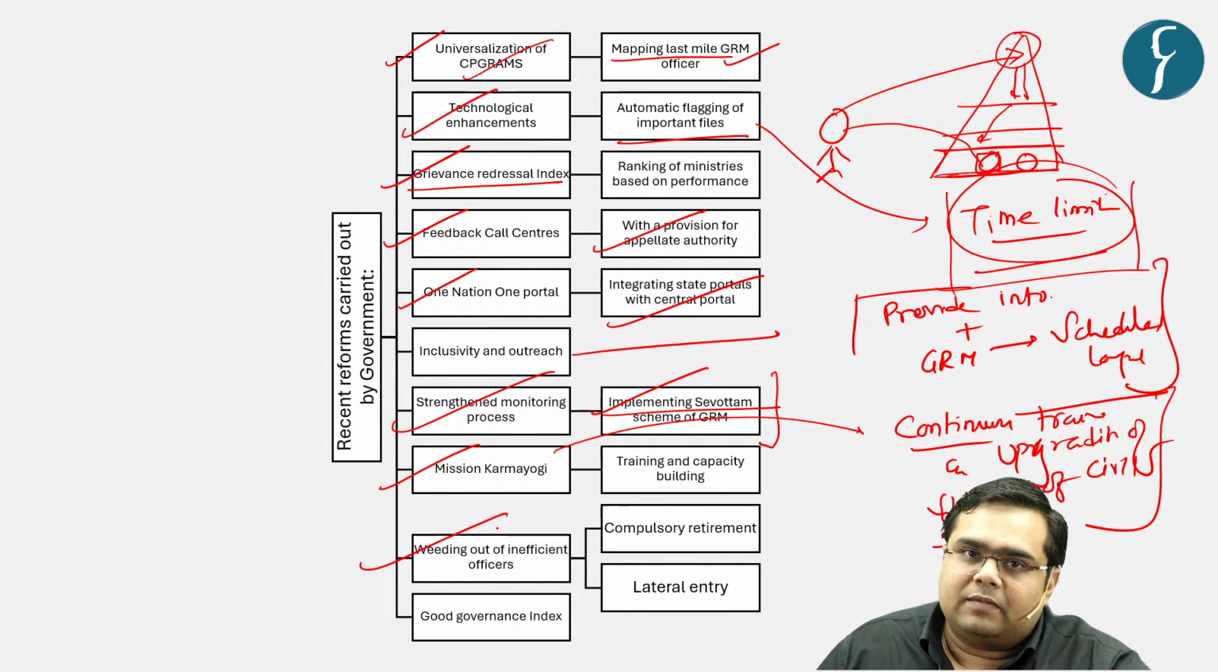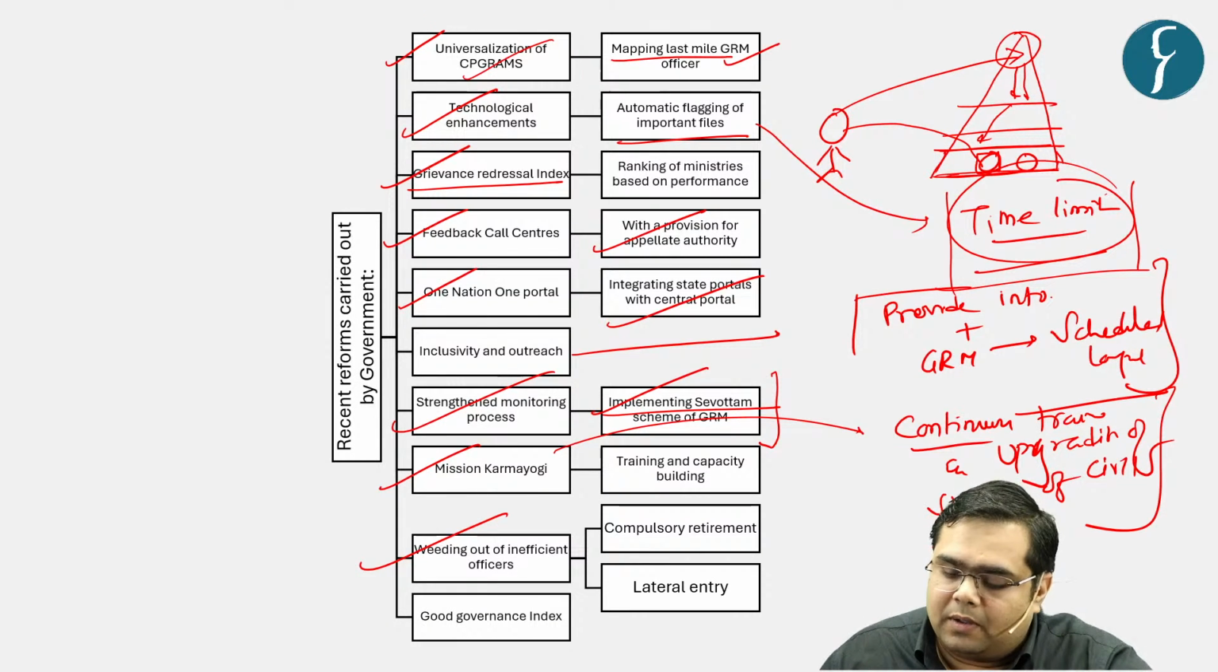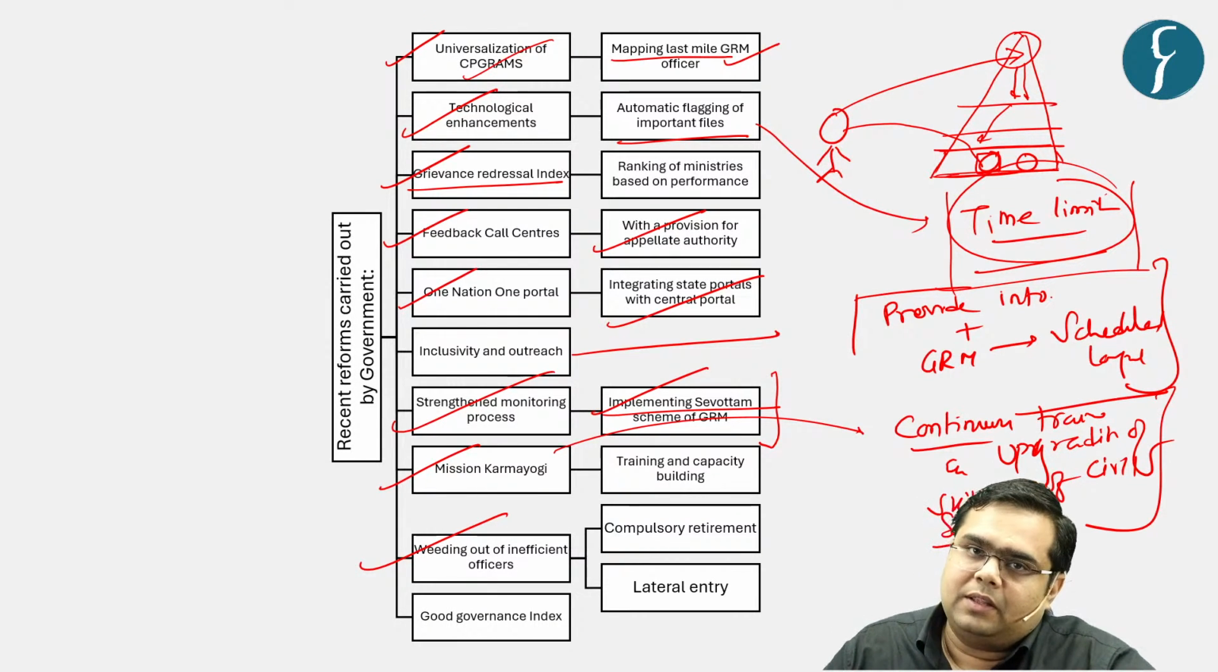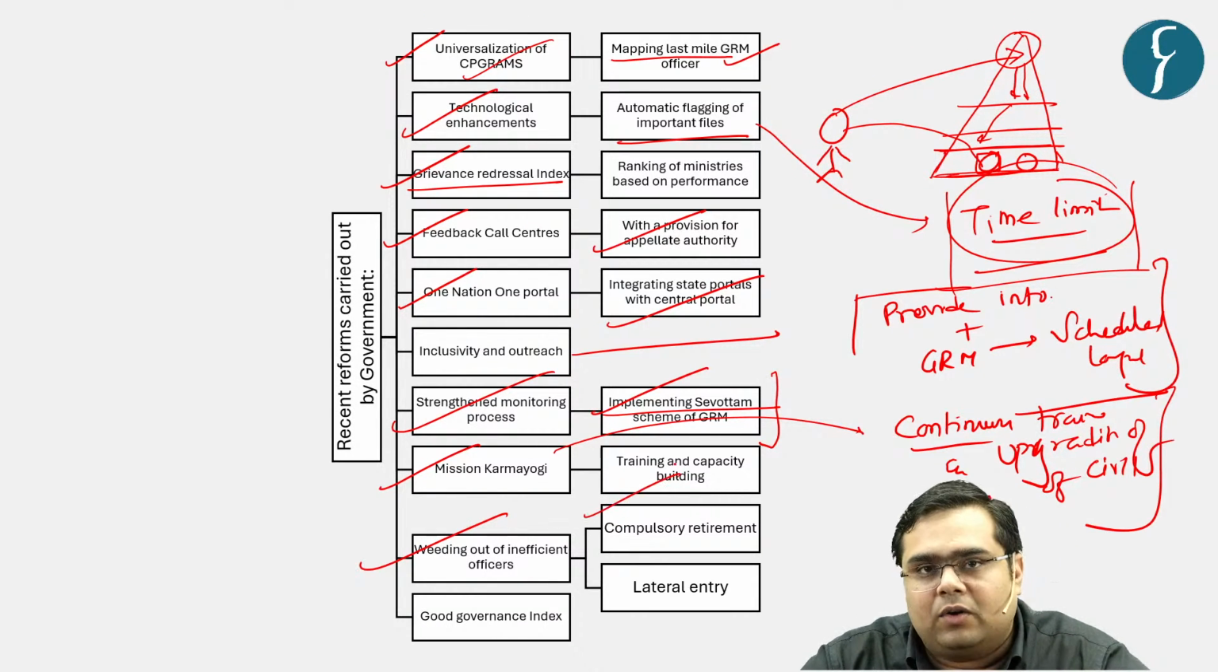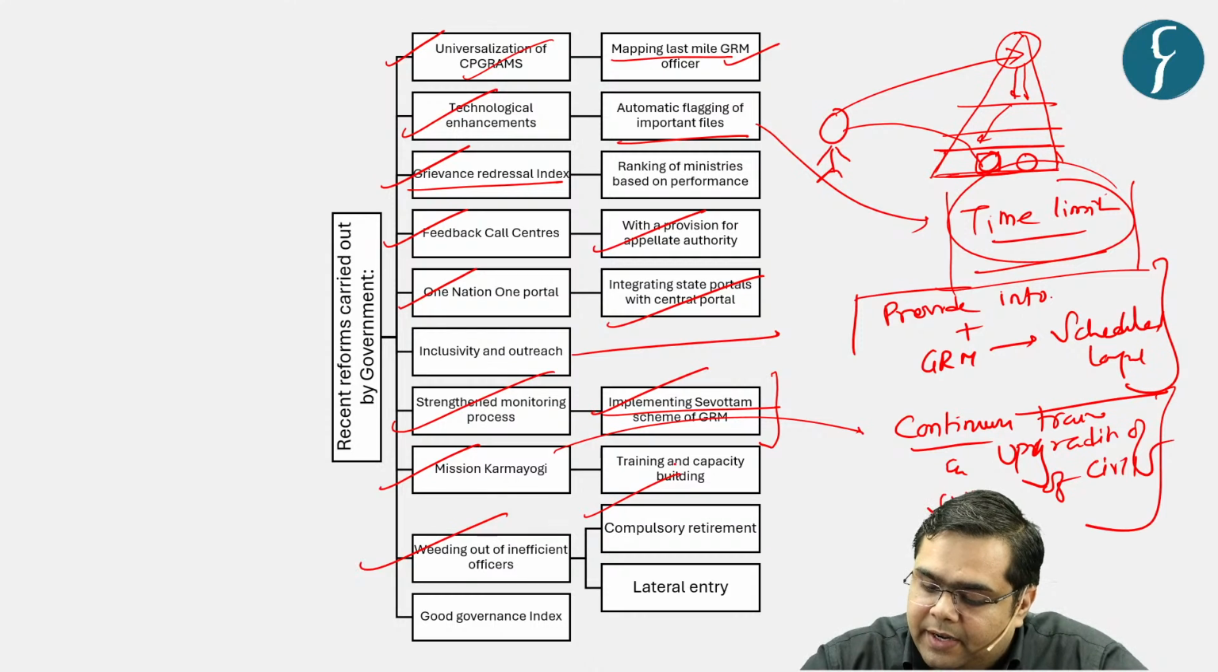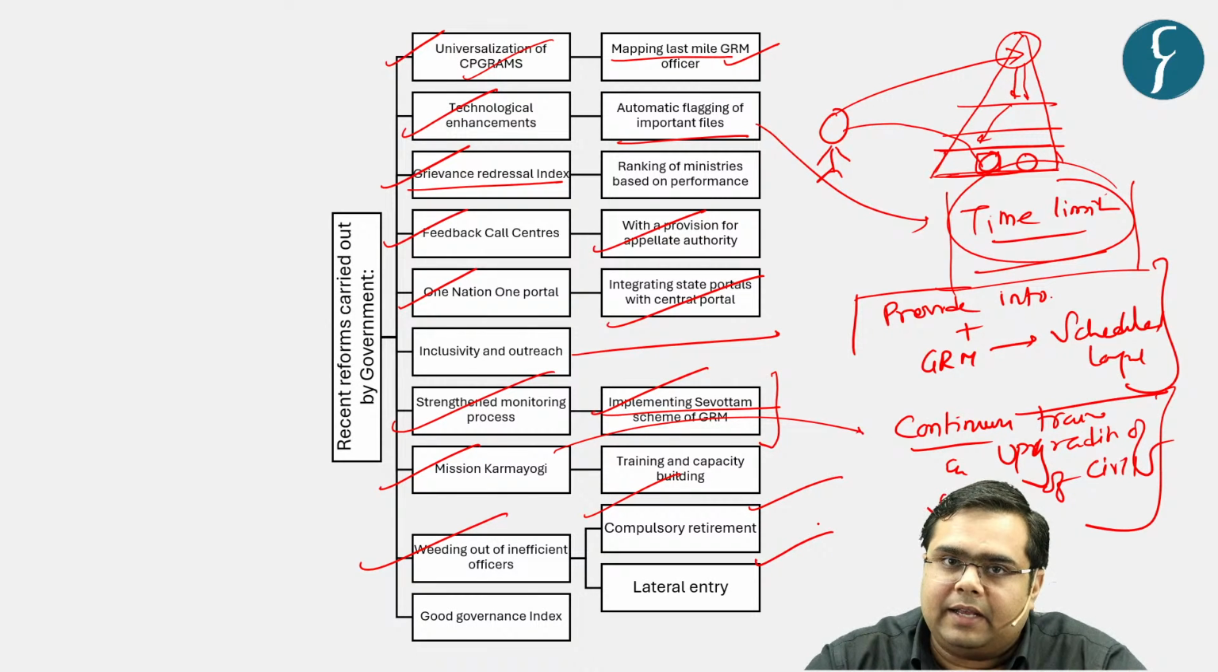Next aspect is with respect to weeding out of inefficient officers. In the past, close to 200 officers have been weeded out specifically from the income tax department. And then government is again pushing towards compulsory retirement and pushing for lateral entry, so that more efficient, more experienced, and more globally experienced candidates can join the civil services and break the ice.